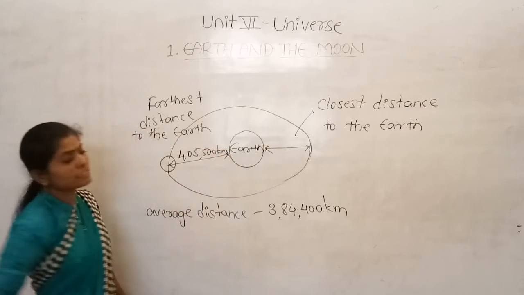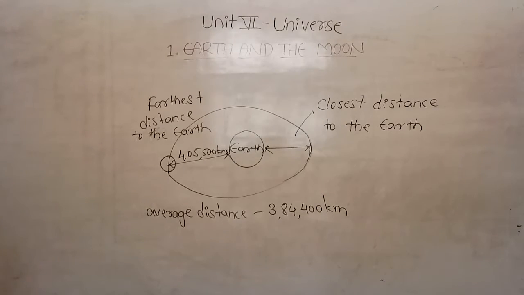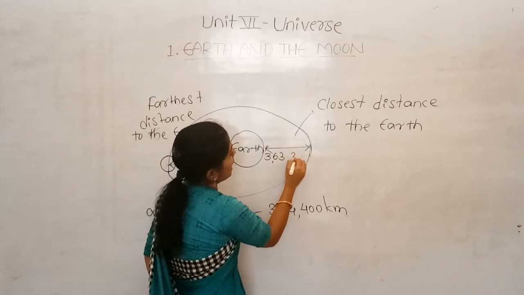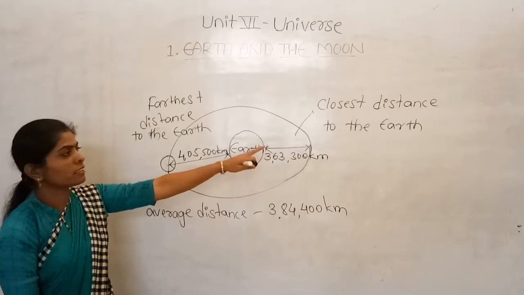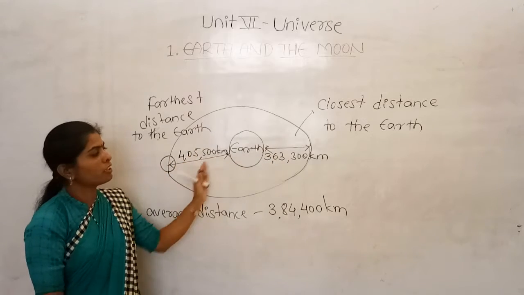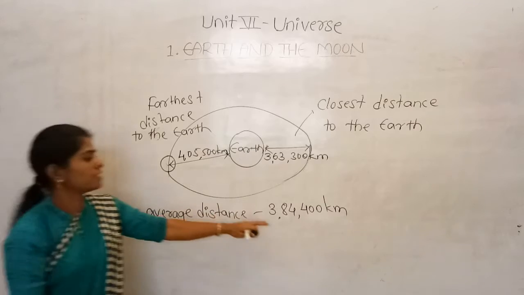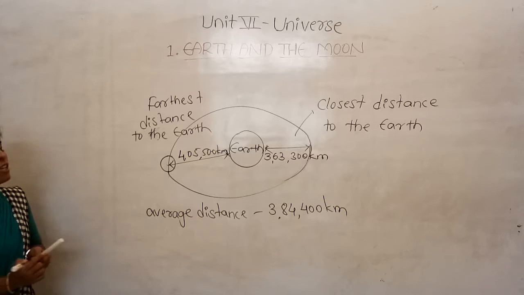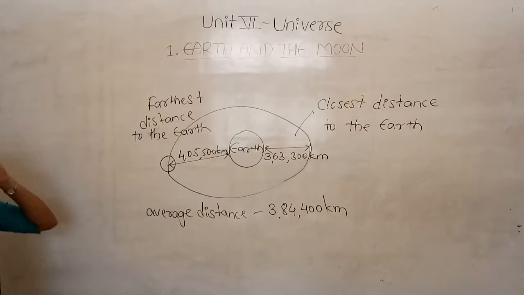4,05,500 kilometers. This is the farthest distance, and the closest distance is 3,63,300 kilometers. This is the closest distance to the earth. So on an average, comparing these two distances, the closest as well as the farthest, we can say the average distance is 3,84,400 kilometers.